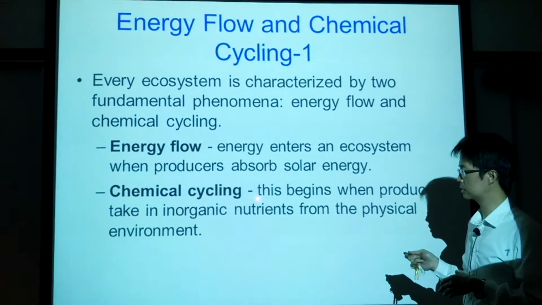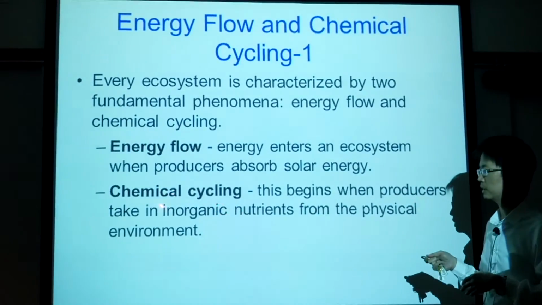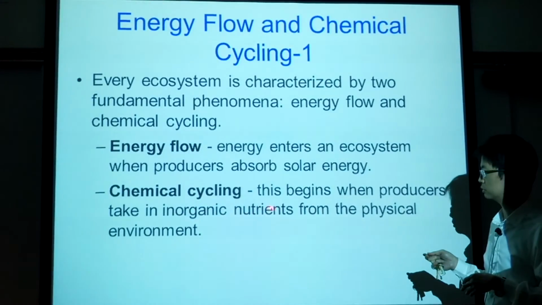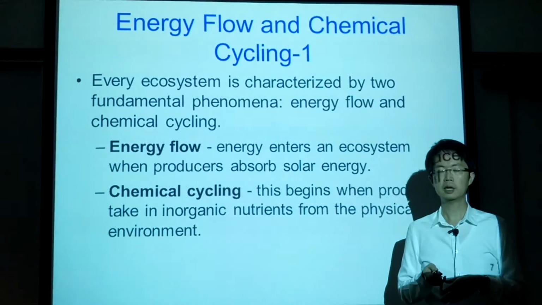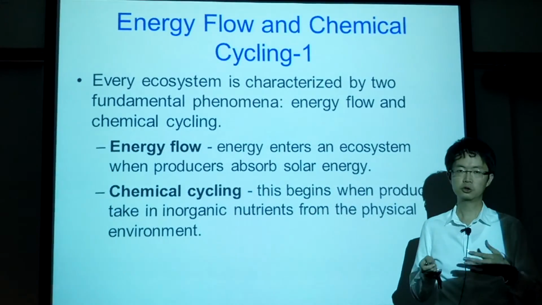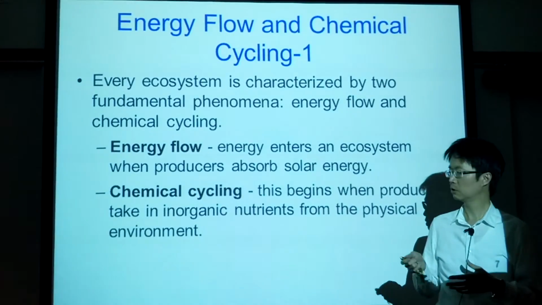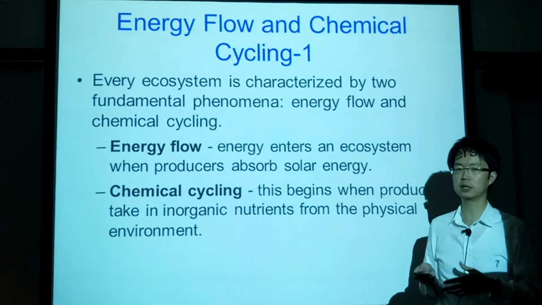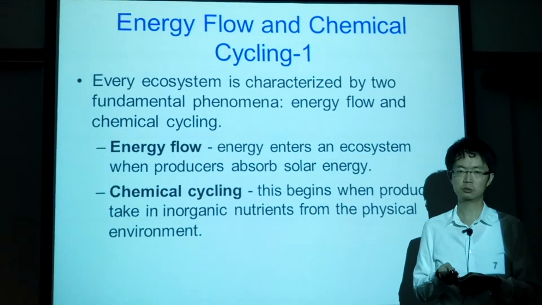And the chemical cycling begins with producer taking the inorganic nutrient from the environment, and then after consumer feed on the producer, we will take all the inorganic nutrient in the producer and incorporate into the consumers.